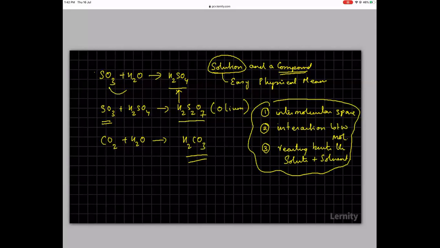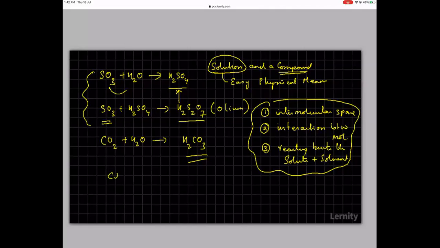Now, there are many differences between solutions and compounds. One important difference is basically the fact that you can separate the two species. A second important thing is that in case of a solution, they don't necessarily need to mix in fixed whole number ratio, while in the case of compound formation, it needs to be in a fixed whole number ratio. So that is why we are referring to some of these as solutions, because here the amount of SO3 that could be added to H2O is very high.